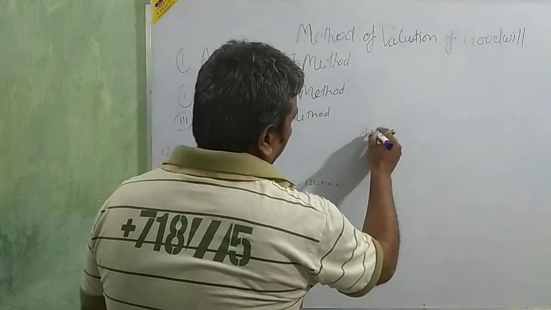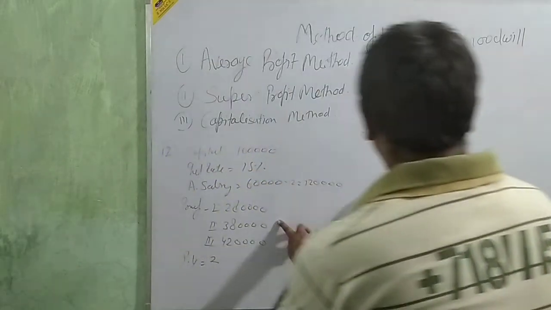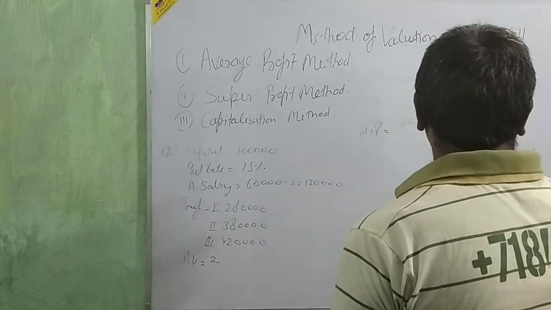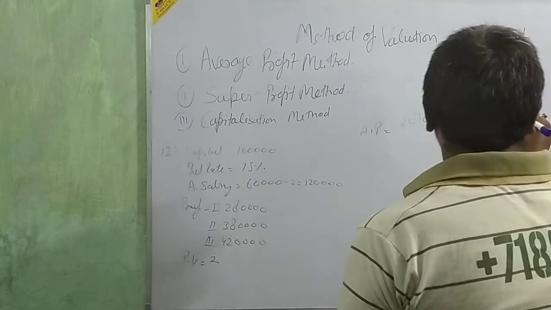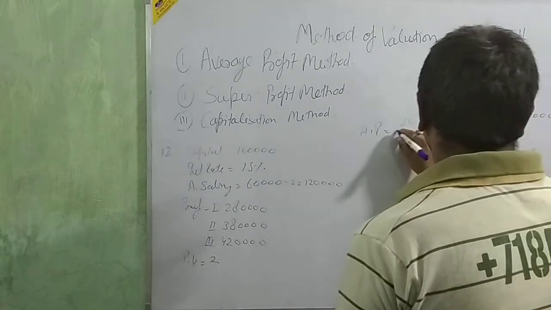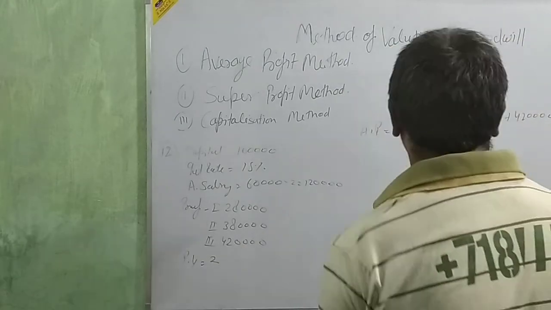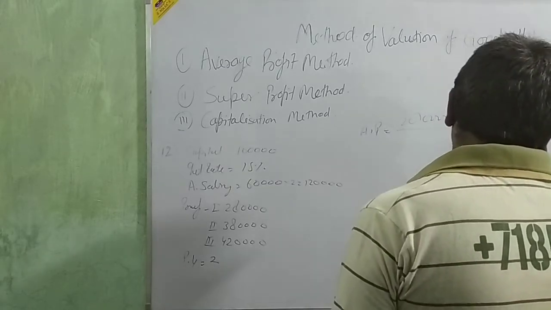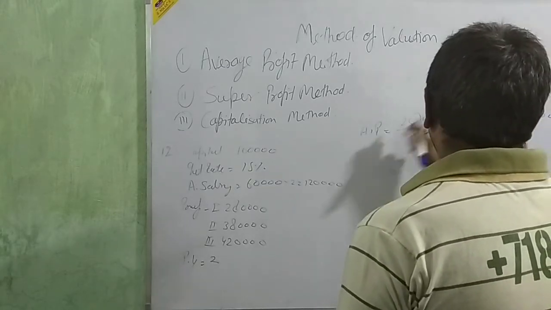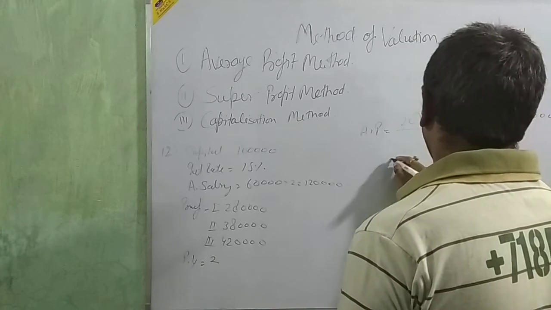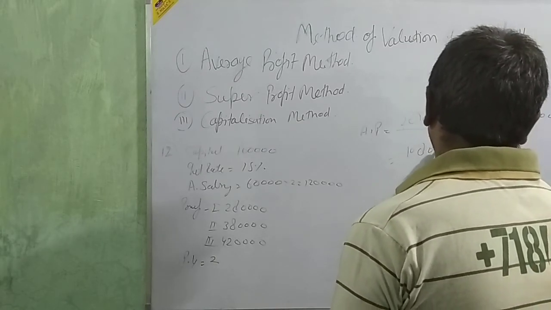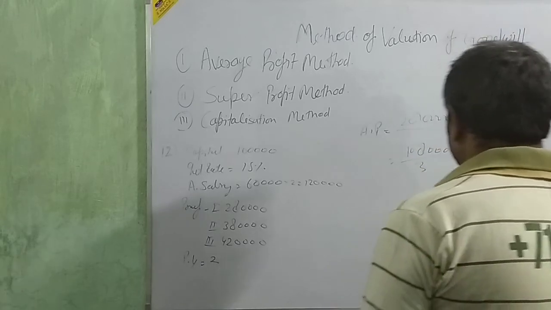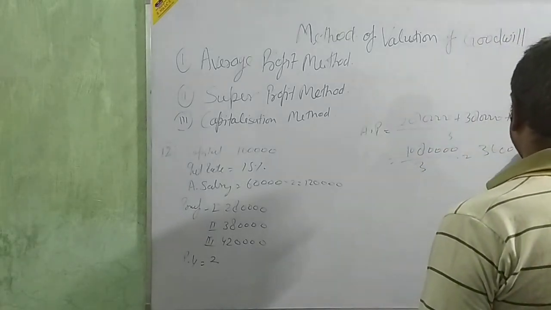So average profit is equal to, just add 2,80,000 plus 3,80,000 plus 4,20,000. 280, 380, 420. 3 and 4, 7 lakh, 7, 8 lakh, 10 lakh 80,000 divided by 3, 3 lakh 60,000.